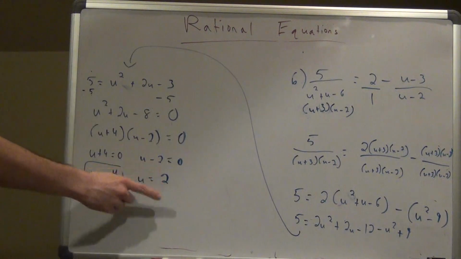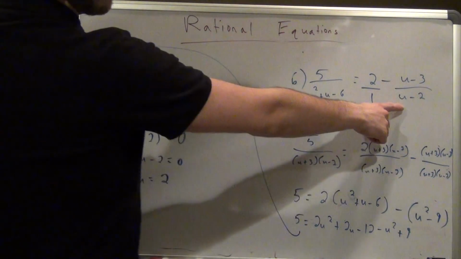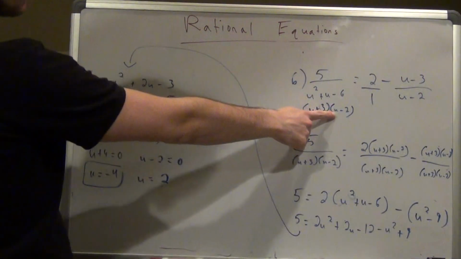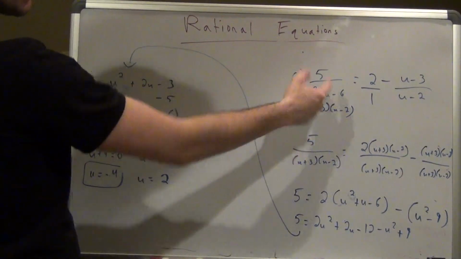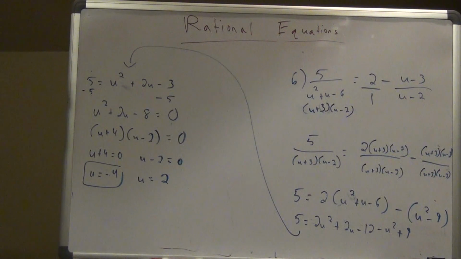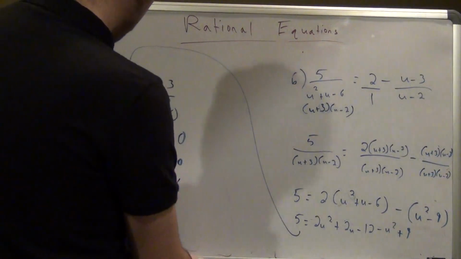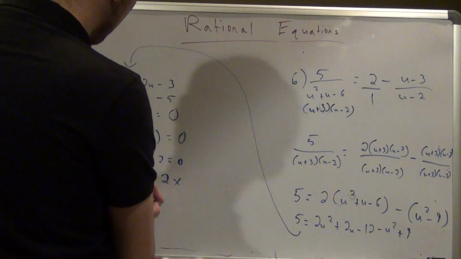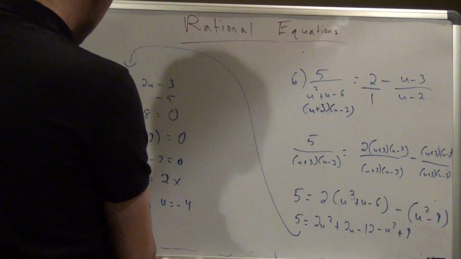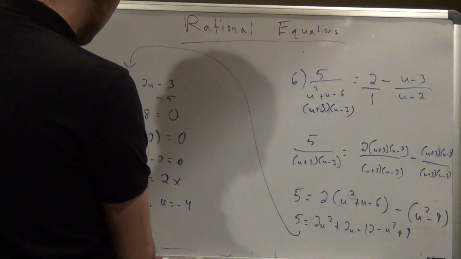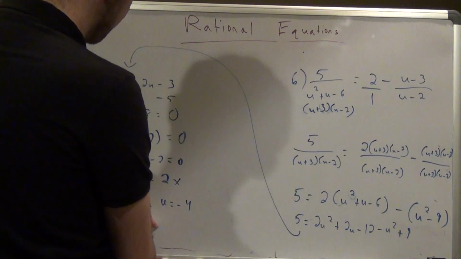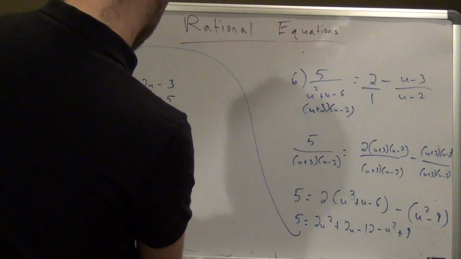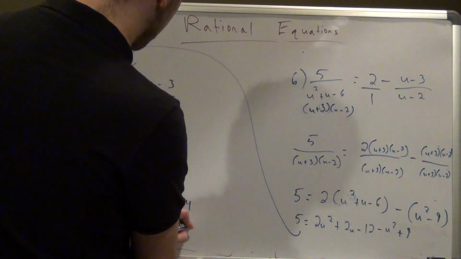If I plug in positive 2 though, it's going to make this denominator 0, 2 minus 2 is 0, and I can't divide by 0. Same thing here, 2 minus 2 is 0. So 2 is not going to work. So I have a solution of u equals -4, and an extraneous solution, a solution that's not actually a solution, of u equals 2.